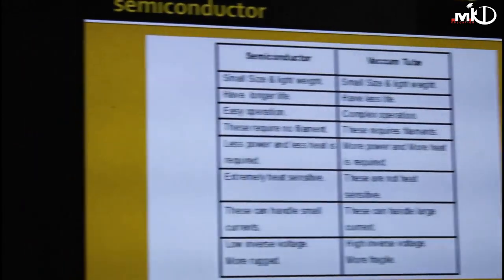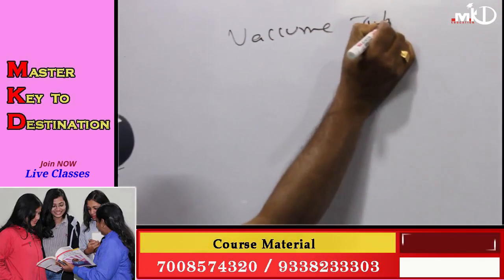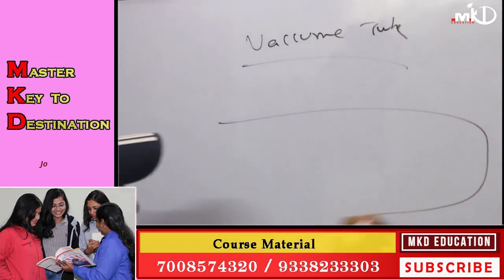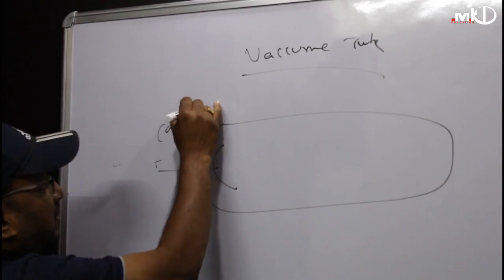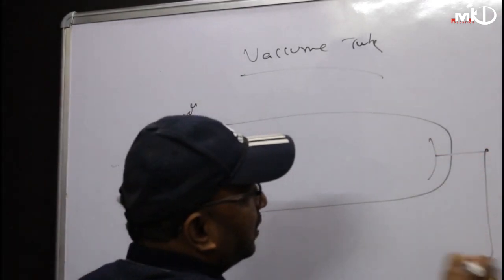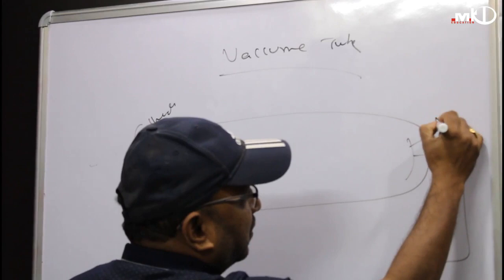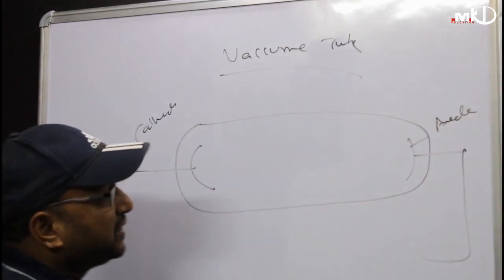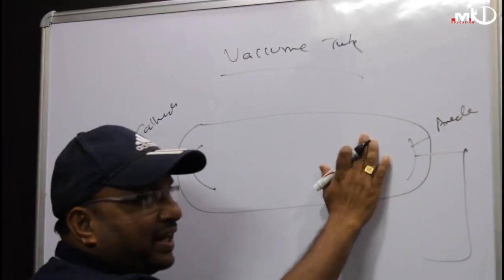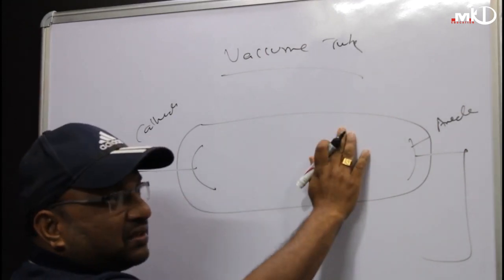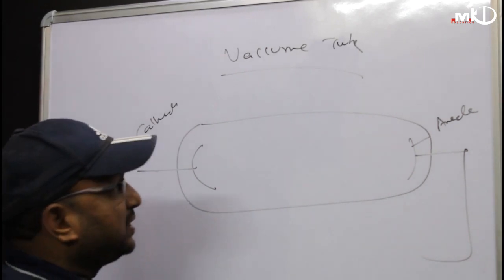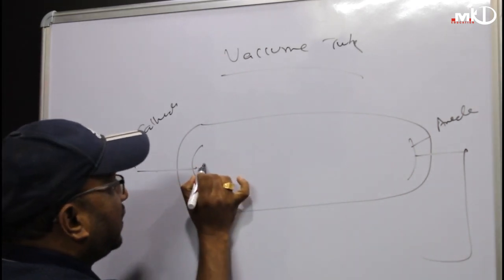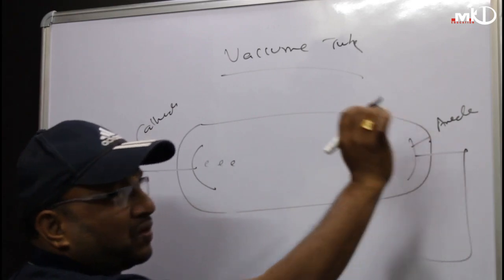Another concept we have given here is the vacuum tube. A vacuum tube is like this: a tube is there, and here you have a cathode and you have an anode, which will capture the electrons. That means this total area is free of carriers. The cathode will emit the electrons, and the anode will capture the electrons.